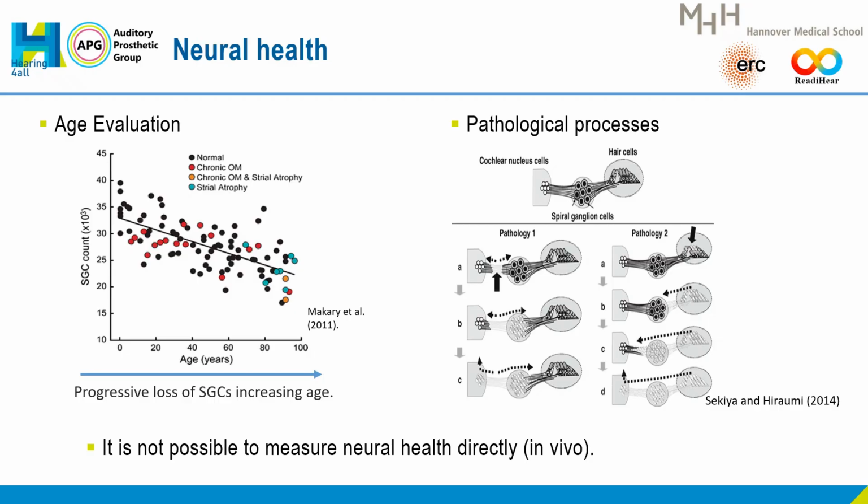Many studies have reported a significant decrease in neural response for degenerated fibers related to age or pathological processes, like exposure to a really loud noise or taking some medicines. Unfortunately, we are currently unable to directly assess the neural health of auditory nerve fibers in vivo.